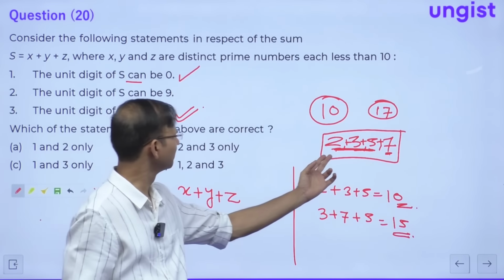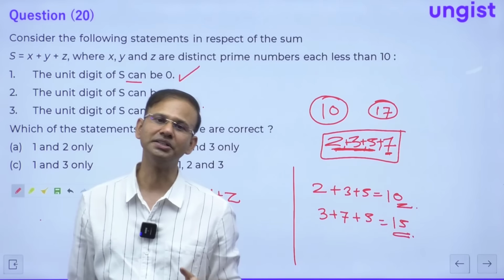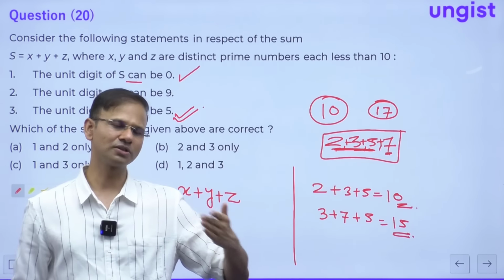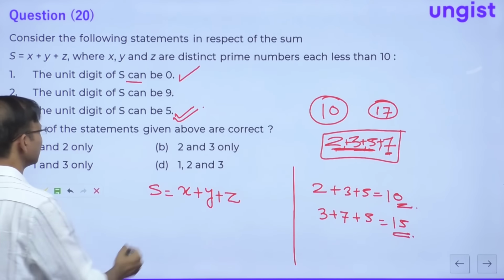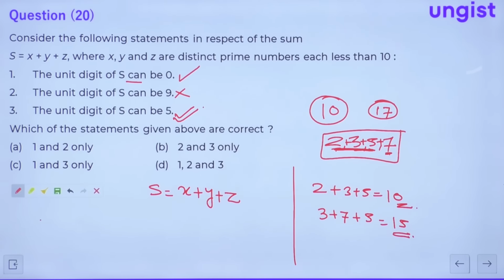So both the values are not in the range, right? Everybody, the range is 10 to 17 only. So 9 is not in the range, and 19 is also not in the range, right? So that's why this statement is not correct. So only 1 and 3 are correct. 1 and 3 means C option. Everybody, 1 and 3 means C option, right? All right, everyone, fine. Okay, so let's move to the next question.